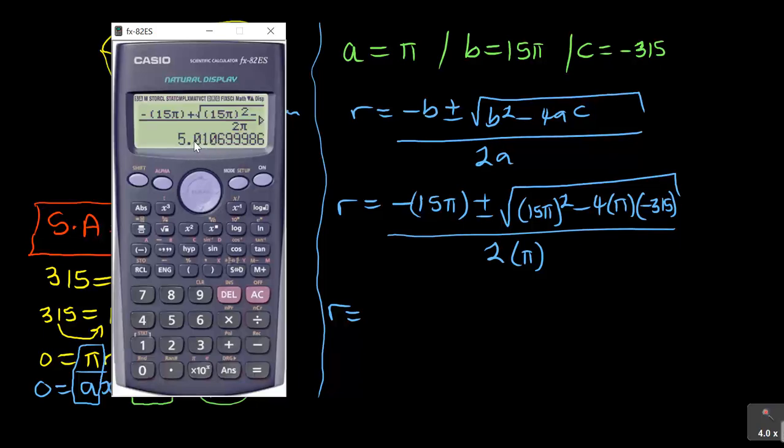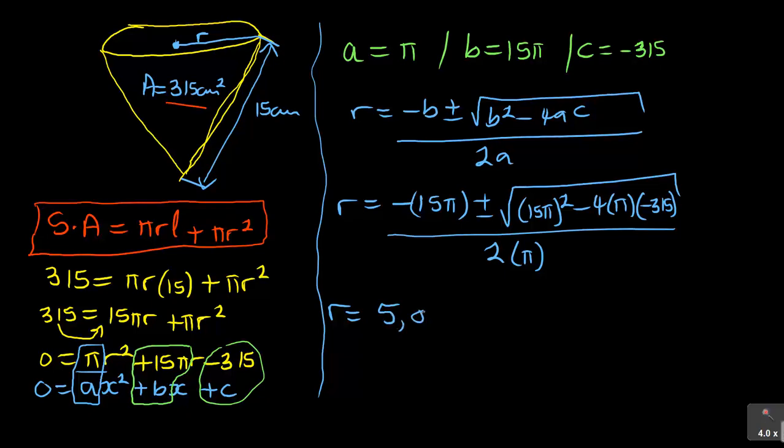It's 5,010, almost 5, but in 3 decimal places 5,0106. But if I say shift setup 6 and 3 decimal places, it's 5,011. Remember 5,011, put a negative 1, it's minus 20,011. So I've got 5,011, or r is equal to negative 20,011. Now remember, I'm looking for the radius.